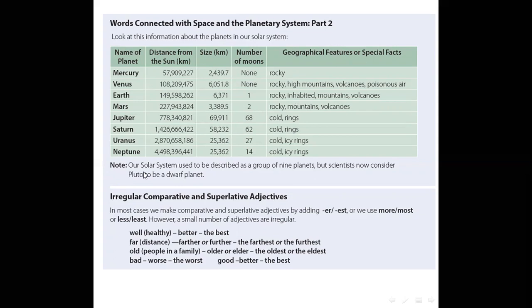Keep in mind that our solar system used to be described as a group of 9 planets, but scientists now consider Pluto to be a dwarf planet. Dwarf means extremely tiny. Here are some irregular comparative and superlative adjectives. For example, well, better, the best; far, farther, the farthest; old, older or elder, the oldest or the eldest; bad, worse, the worst; good, better than, the best.